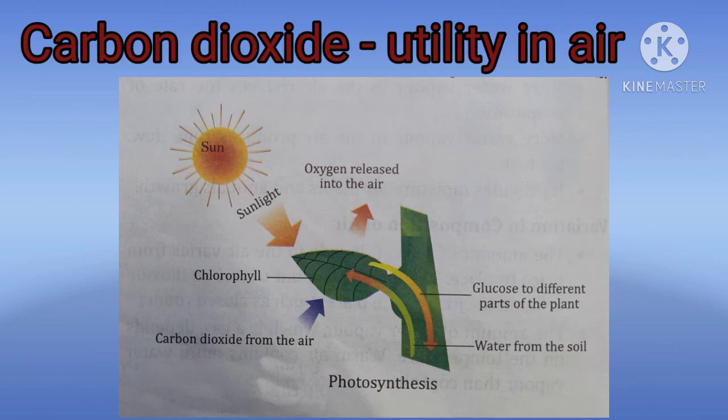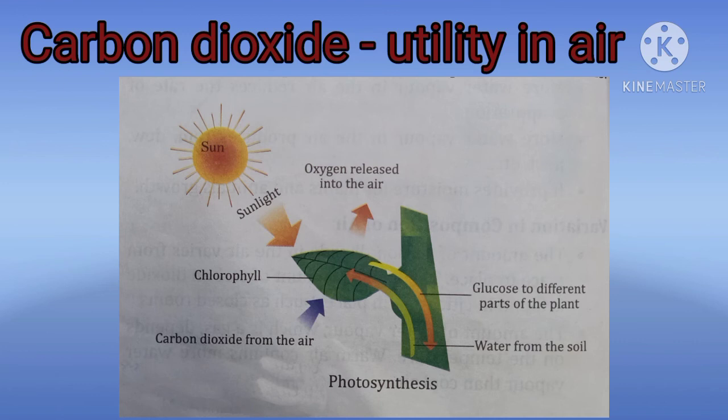Animals breathe in and break down food like glucose in their body to release energy. In this process, carbon dioxide is produced as a waste product. Plants also use oxygen in the same way that animals do. Plants release oxygen in the process of photosynthesis. Plants make food, glucose, by combining water and carbon dioxide. This needs energy which comes from the sunlight.